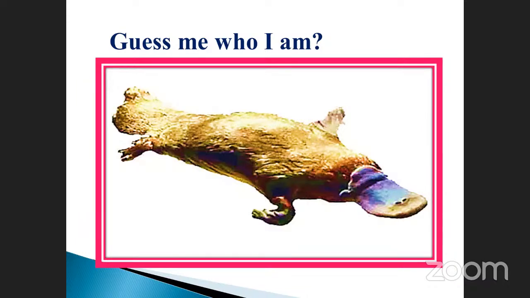Sir, duckbill platypus, sir, it's from Australia, sir. It's a marsupial, sir, and it lays eggs, sir, even though it's a mammal. Okay, very good, nice. But it is also oviparous as well as viviparous, isn't it? Both characters are present in it. Oviparous, they can lay eggs, and at the same time it produces a young one also, and it has a mammary gland also. It gives milk also. That's why it is a link between the mammals and the birds.